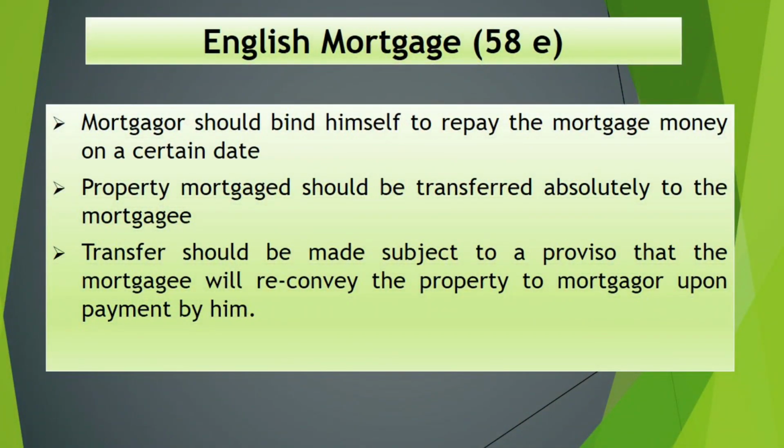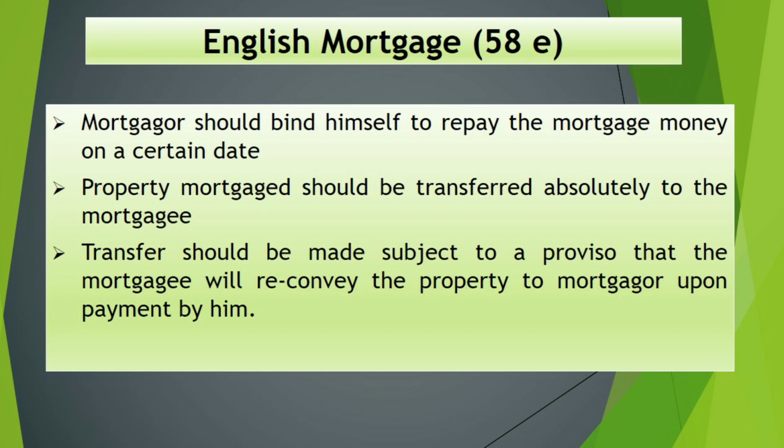Now we will discuss the fourth one, that is English mortgage. English mortgage is actually a combination of simple mortgage and mortgage by conditional sale. In this, there is personal liability to the mortgager, the debtor. He has to pay the entire amount. The personal liability is with him. He transfers the property.